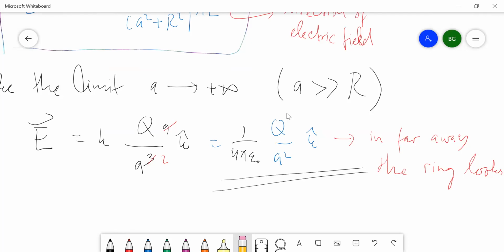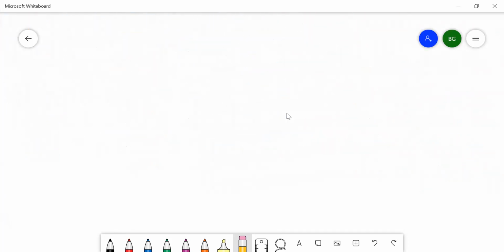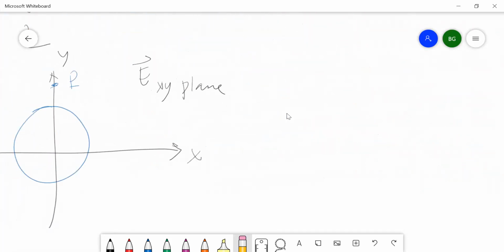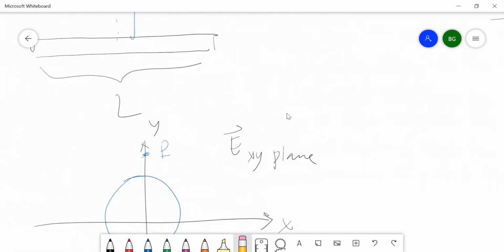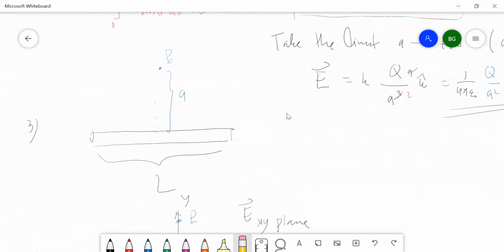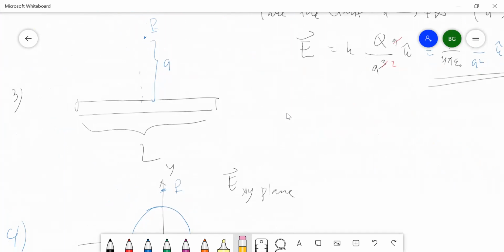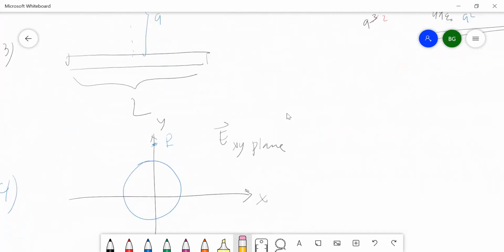That's yesterday. Don't forget, on Friday you have an assignment. We have a uniform rod of length L, and you consider the point P in the middle of the rod, and also a uniform ring, with the point P on the y-axis.